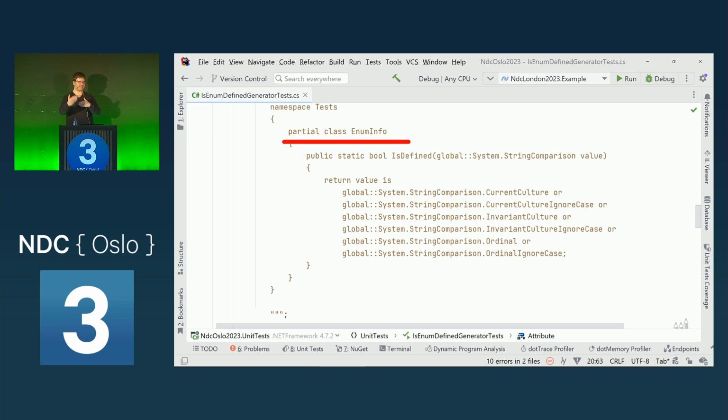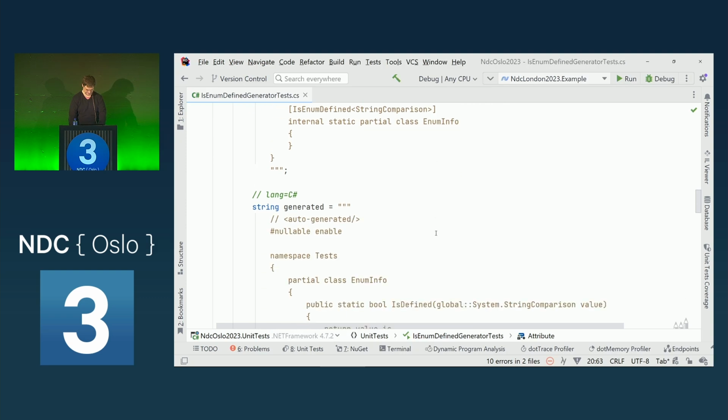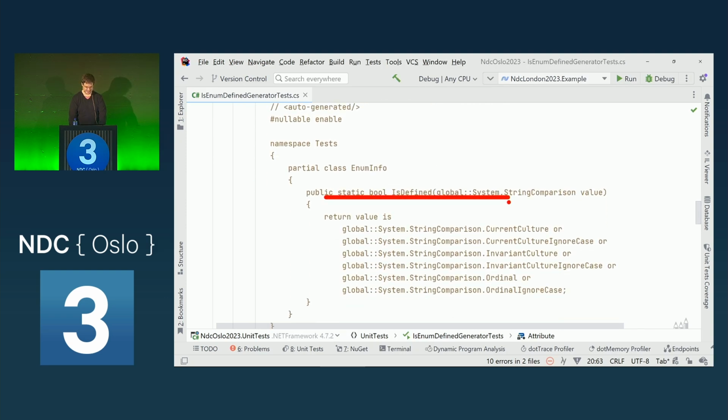So we add another partial class EnumInfo, which should have the name of the class where the attribute is on. We will get all this from the syntactic information. And then we create an IsDefined method